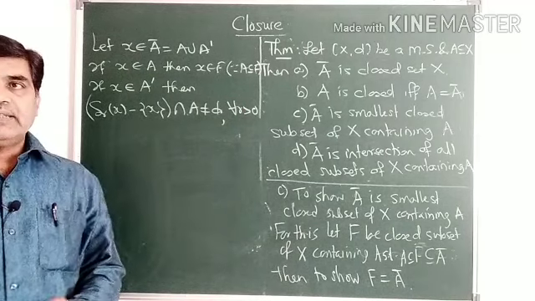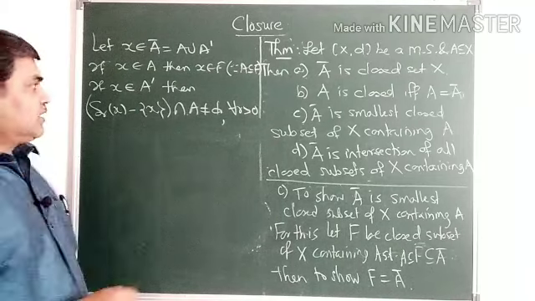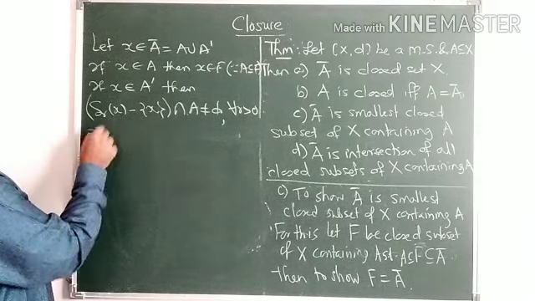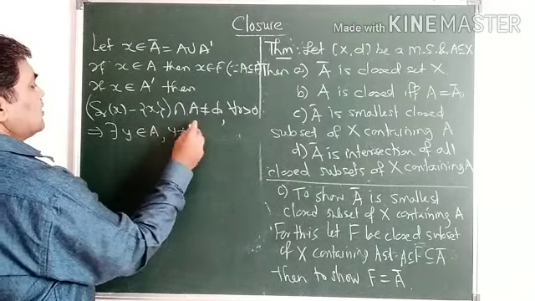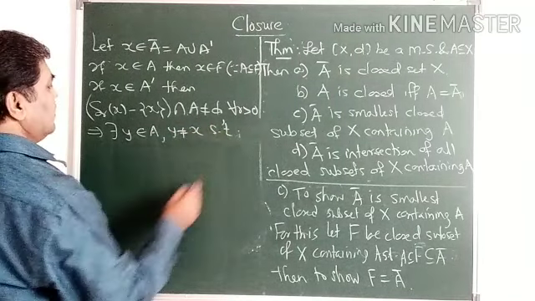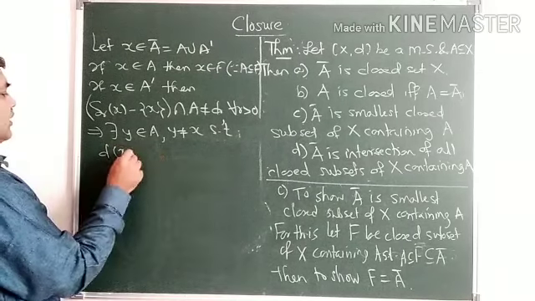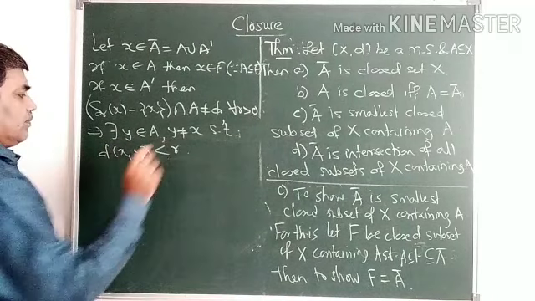But what does this imply now? There exists y belonging to A, y not equal to x, such that d(x,y) is less than r.